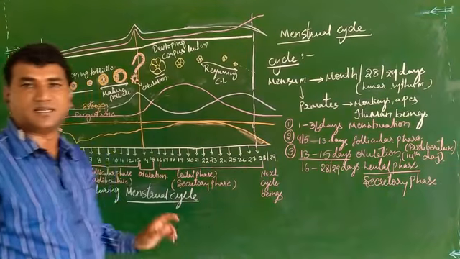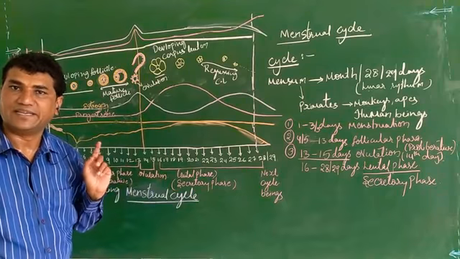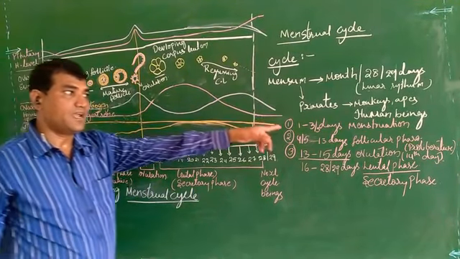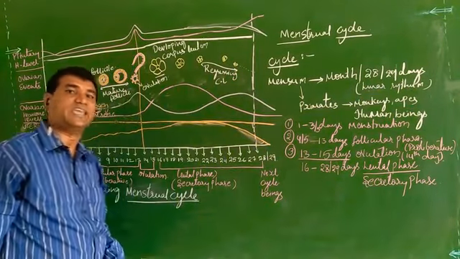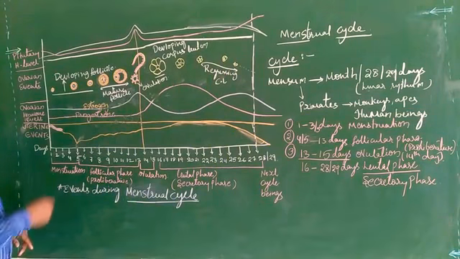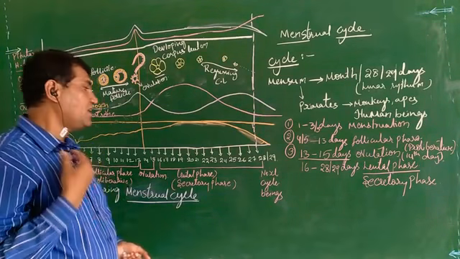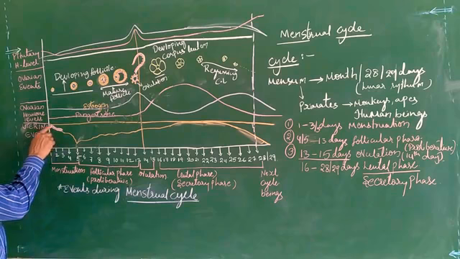Already we have discussed that in the menstrual cycle there will be 1 to 28 or 29 days. That is also equivalent to the lunar rhythm. Lunar rhythm means the moon cycle. In a similar way, in the first 1 to 5 days, or 3 days, what is happening?